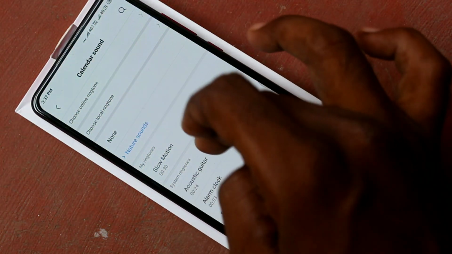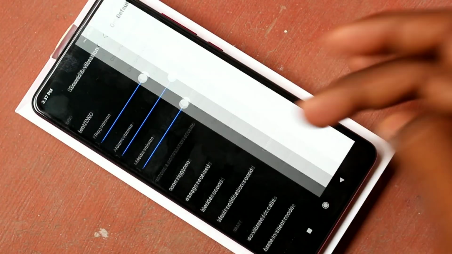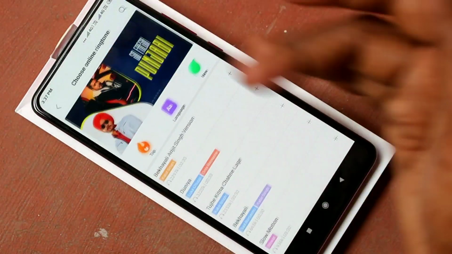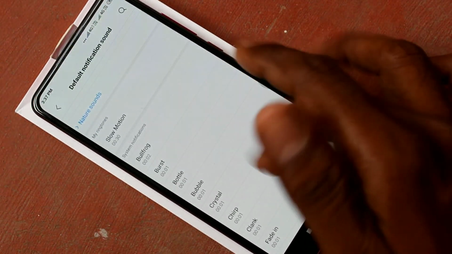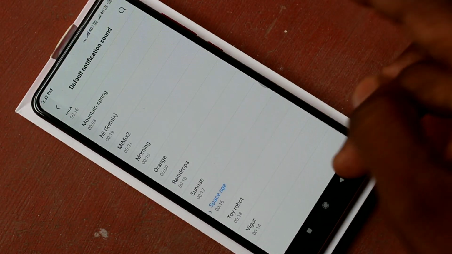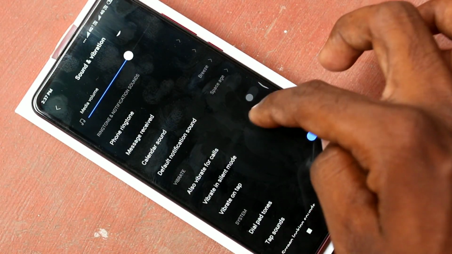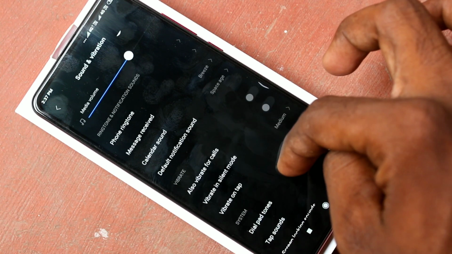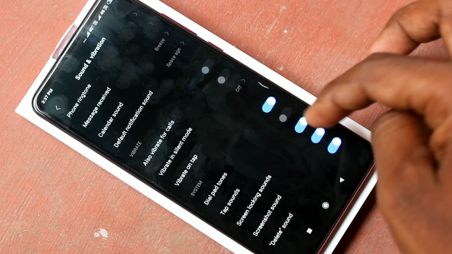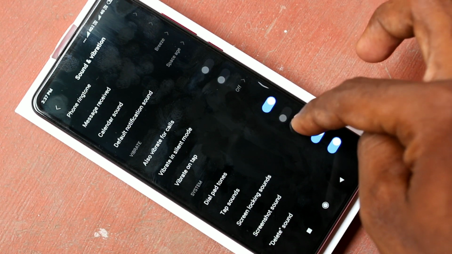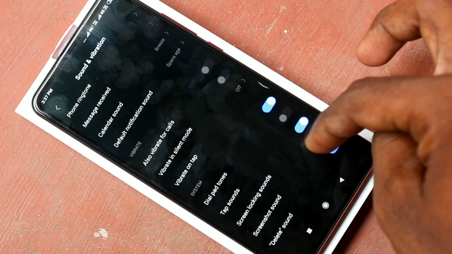Click on call under sound. Click on default notification sound and select from online or local file or from the system ringtones itself. You can also control other tones like vibrate in silent mode, dial pad tones, tap sounds, screen locking sounds, screenshot sound, delete sound, etc.